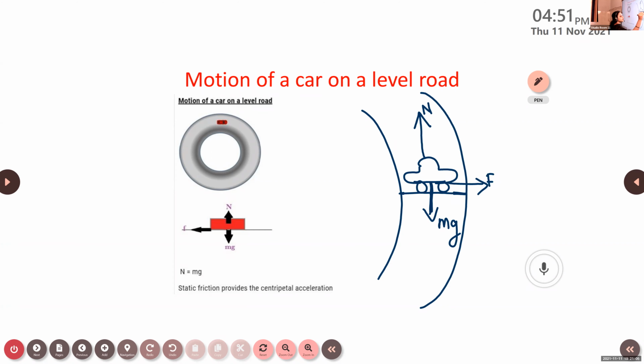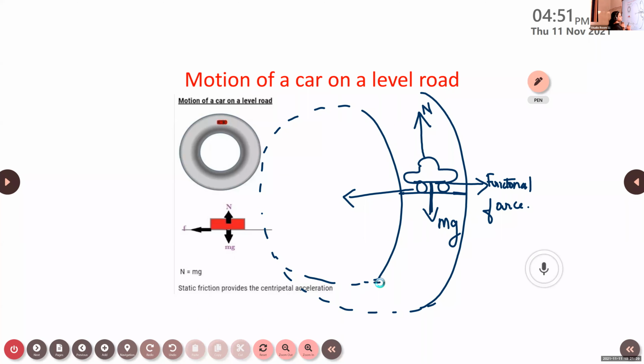It experiences a frictional force. And this frictional force provides the necessary centripetal force, because here the car is placed on a circular path. So it also experiences a centripetal force, and this centripetal force is directed towards the center of the circular path. We know that if you imagine this is a circle, the car experiences a centripetal force which is directed towards the center of the circle.